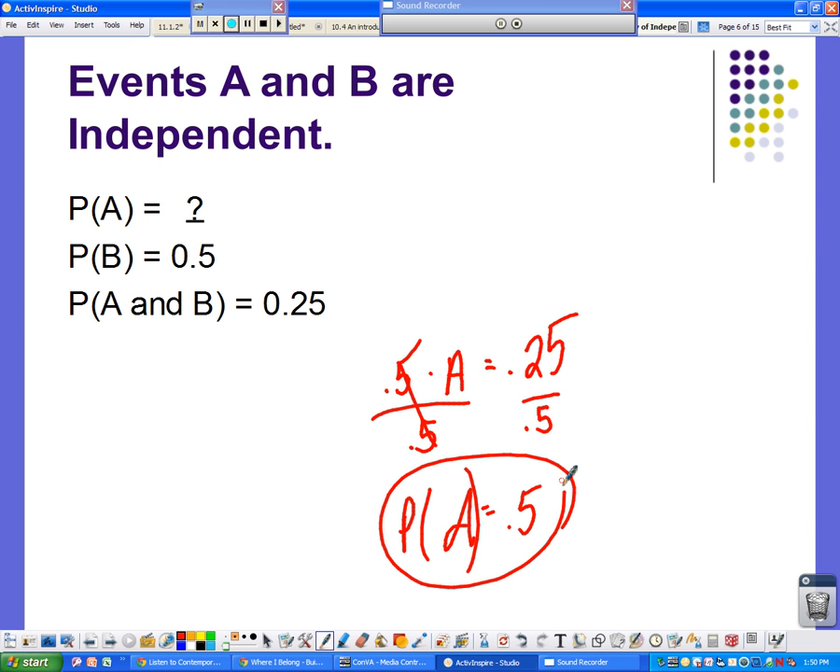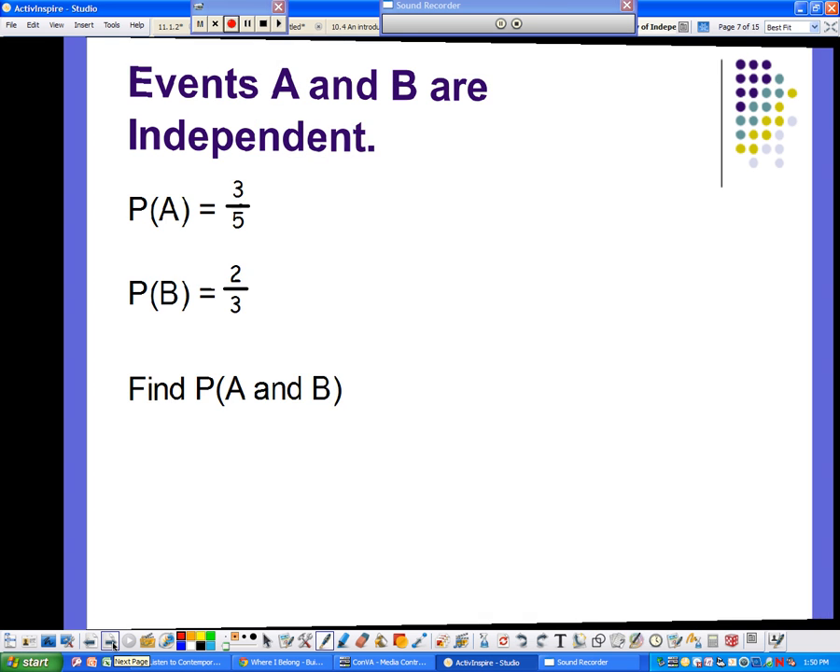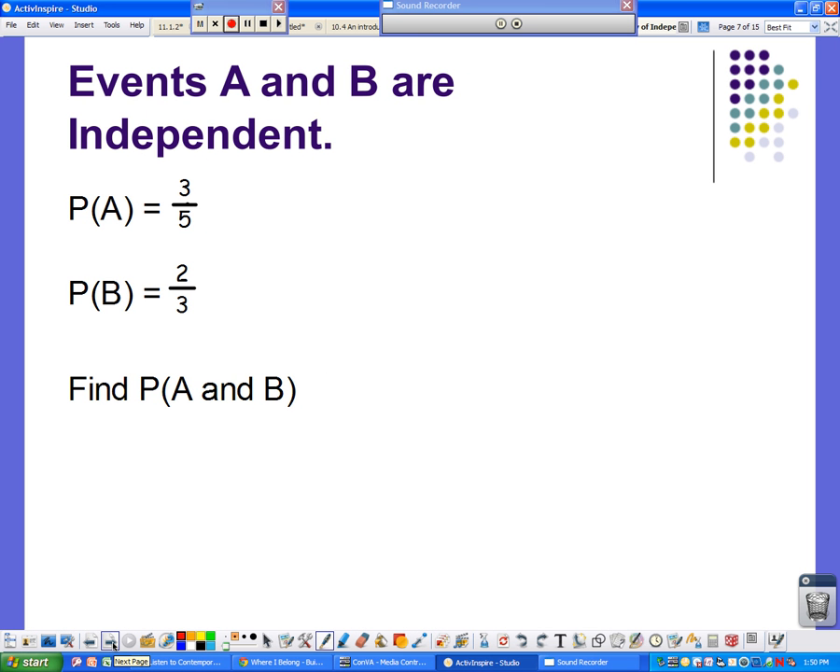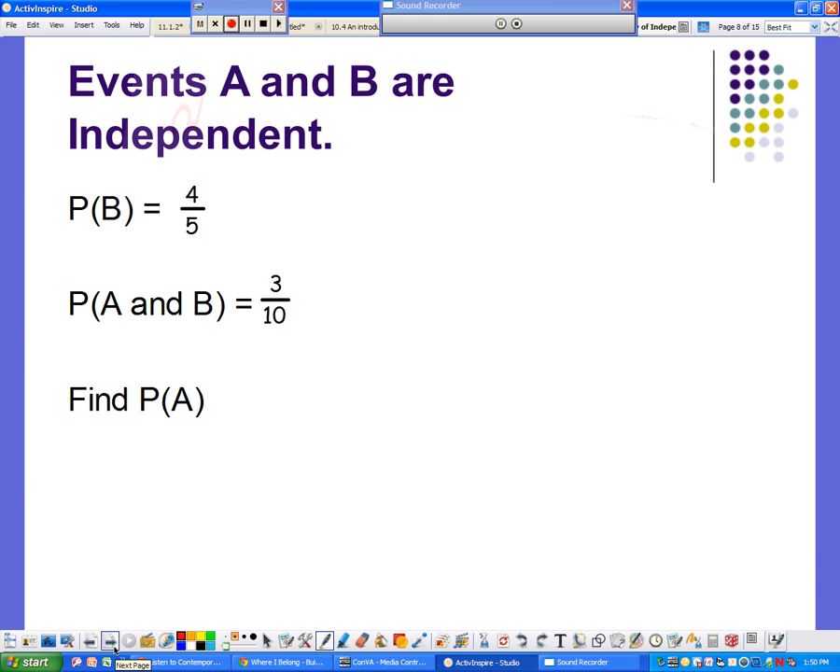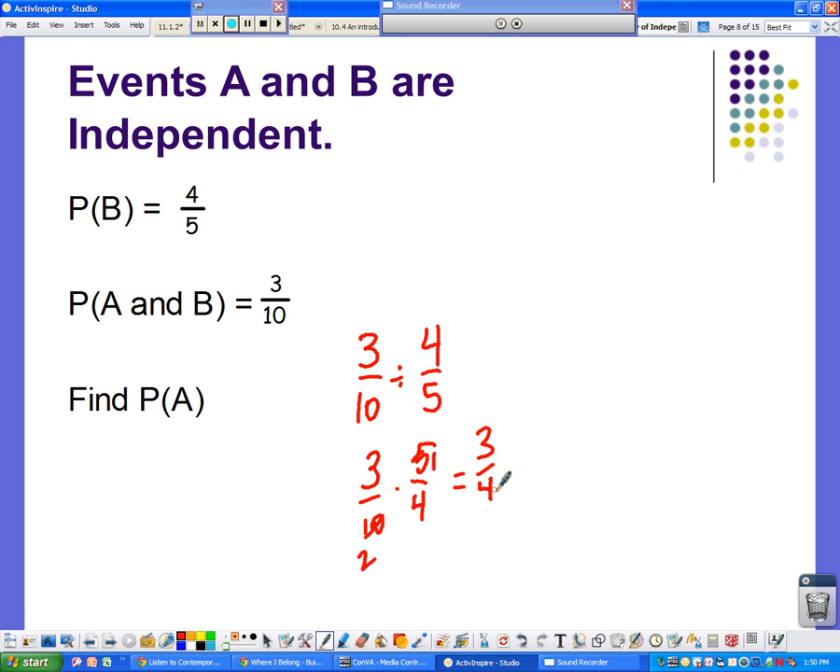Fractions work very similarly. You just have to remember that for the probability of A and B happening, we're going to multiply. So 3/5 times 2/3, I can cancel, and I get 2/5 as my probability. When you're dividing, we're going back the other way. We take 3/10 and divide it by 4/5. So 3/10 times, we have to flip it, 5/4, and I get a probability of 3/4 for B.